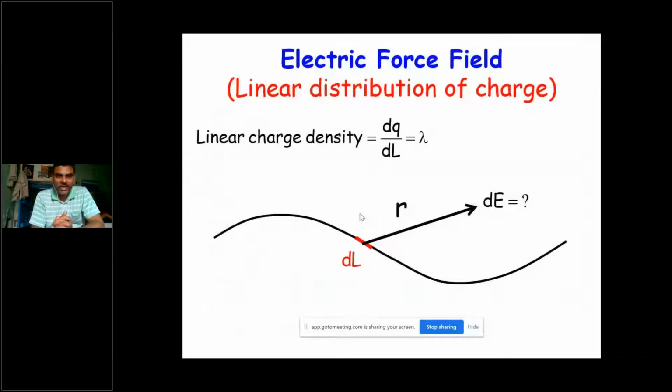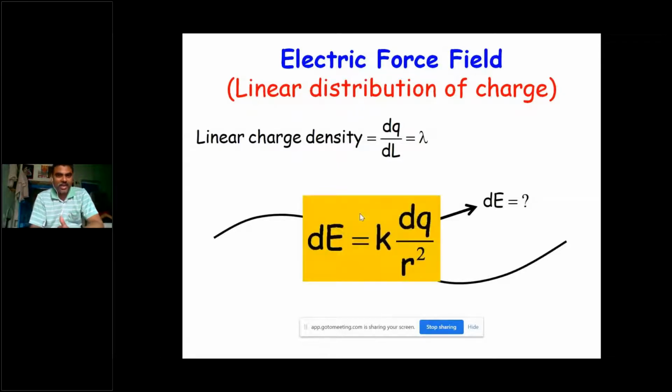So when you say the linear distribution of the charge, that electric force field. So here the line charge density, we can say rho L or lambda, which is dq by dl. That is a differential charge per differential length. And then to find the differential electric field dE at the distance r, it is given by the constant k dq by r square. And here dq, from the charge density rho L or lambda, is given by rho L dl.